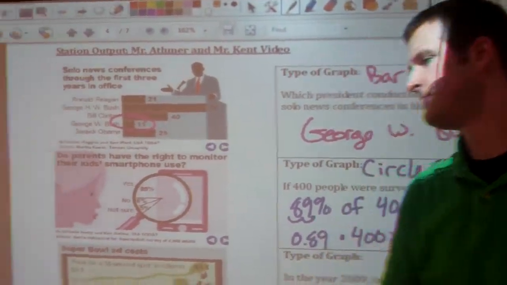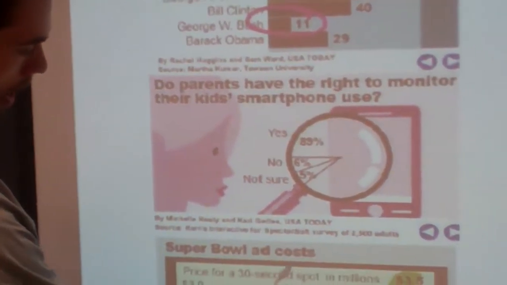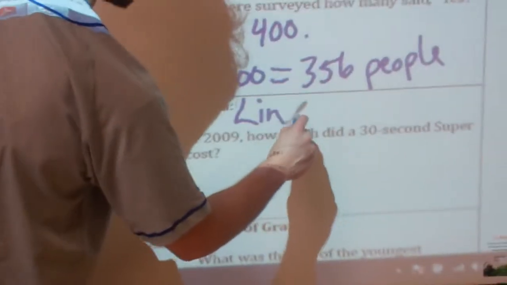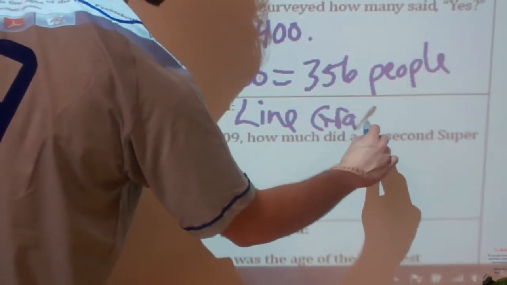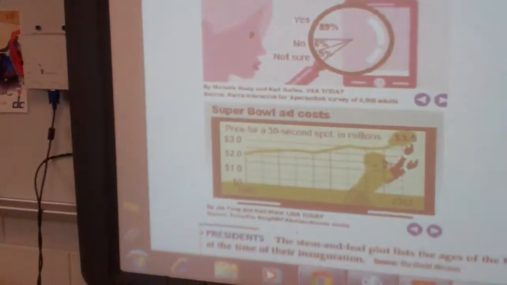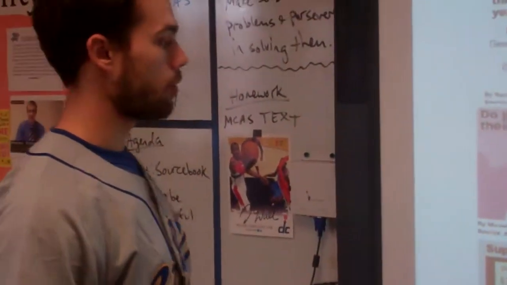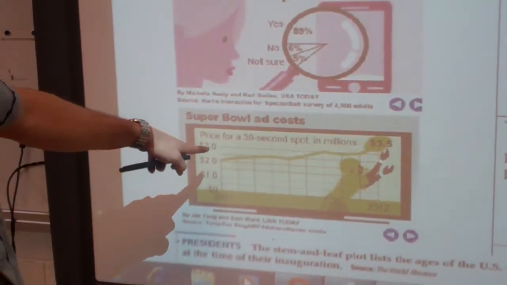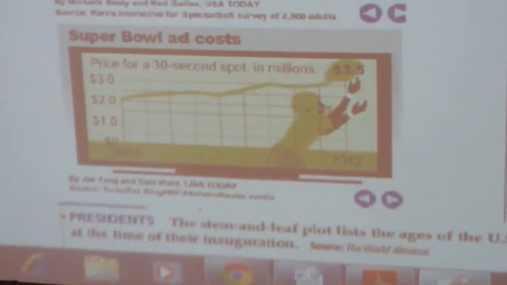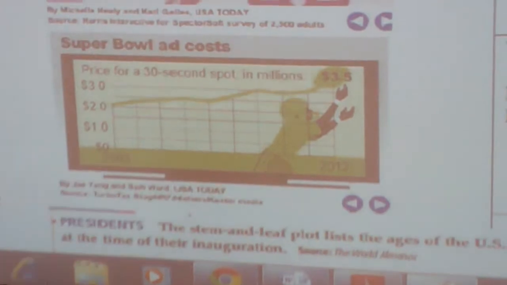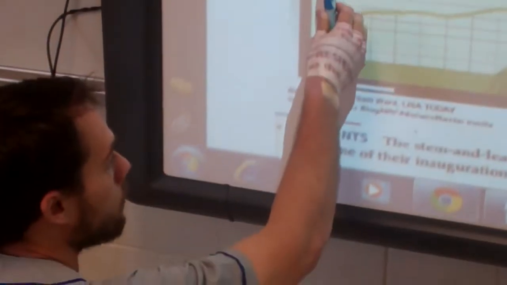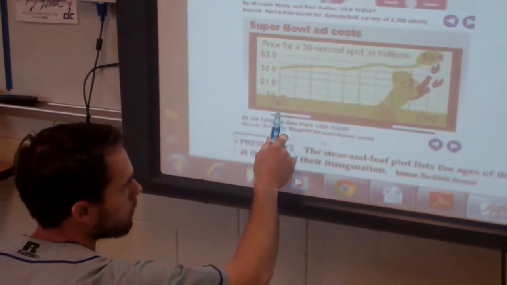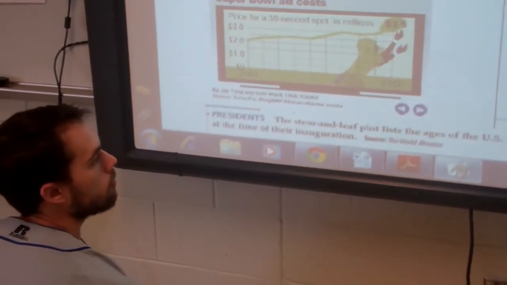Mr. Kent, what's our next one? Our next one, if we look at here, looks like we got a line moving around. So this is going to be a line graph, or a line chart. So our term is a line graph. And so just like we talked about before, let's look, and we first want to understand what we're graphing. So here we got Super Bowl ad costs, and it says the price for a 30-second spot in millions of dollars. Woo! Millions. So on my y-axis, which is the vertical axis, looks like I have dollar amounts, and then on my x-axis I got 2003, then a bunch of blank spaces all the way up to 2012.